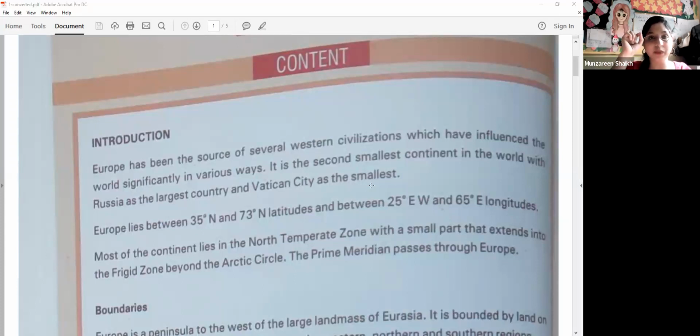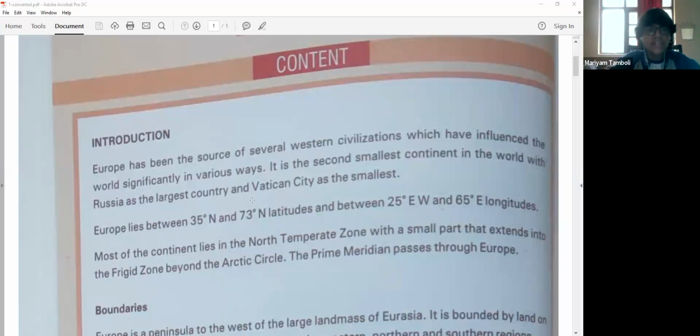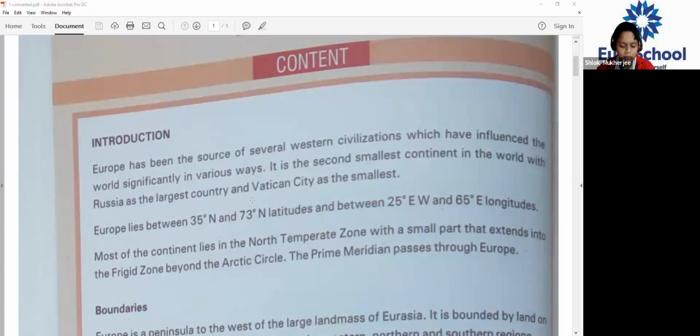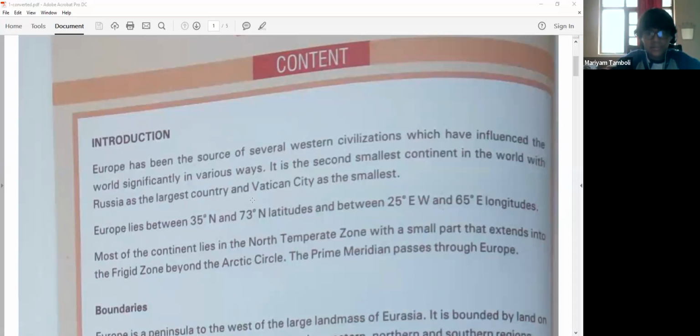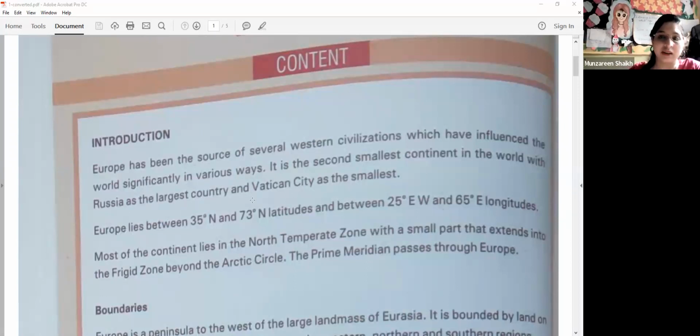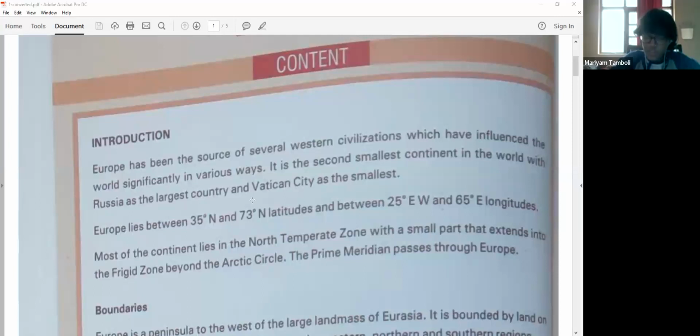So through this, we will find out exactly where Europe is located. Please underline, you will definitely get a fill in the blank based on this. Europe lies between latitudes 35° north and 73° north, and between longitudes 25° west and 65° east.